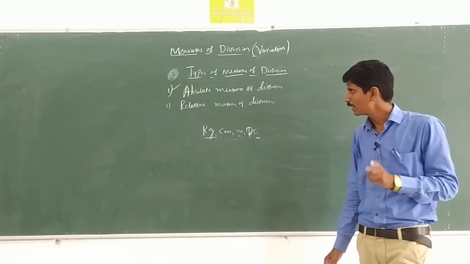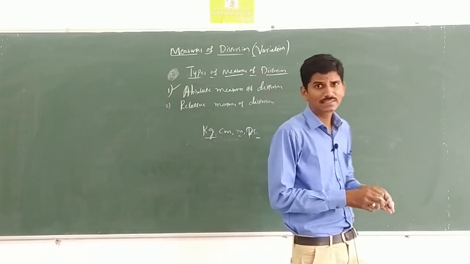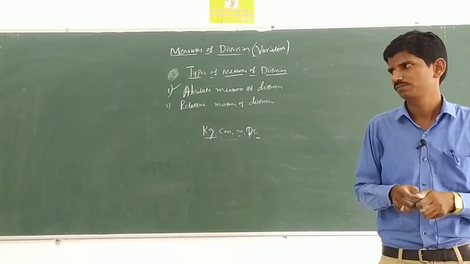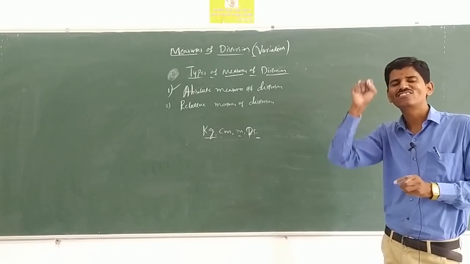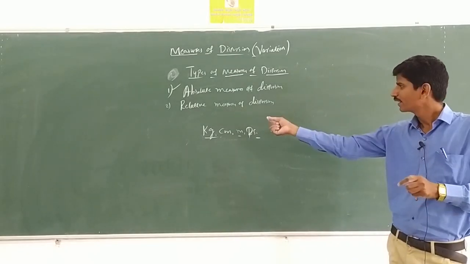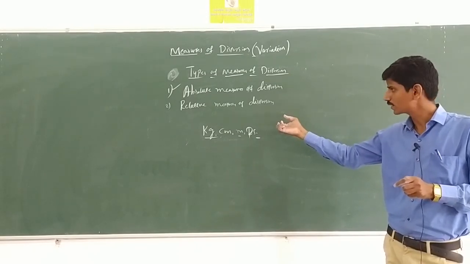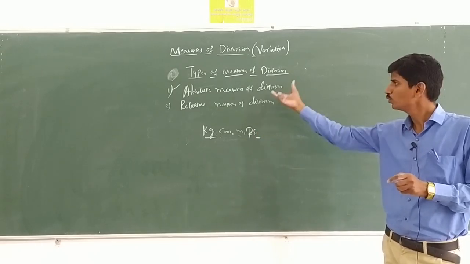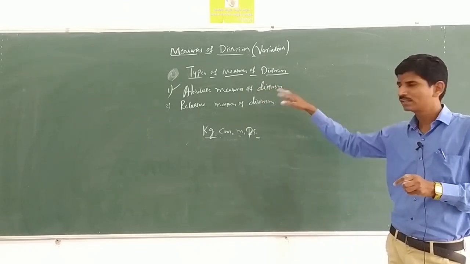What are absolute measures of dispersion? Absolute measures of dispersion contain the same statistical unit in which the original data are given, such as kg, centimeter, meter, rupees, etc. We are using units in the absolute measures of dispersion, and in relative measures of dispersion we are not using the units.